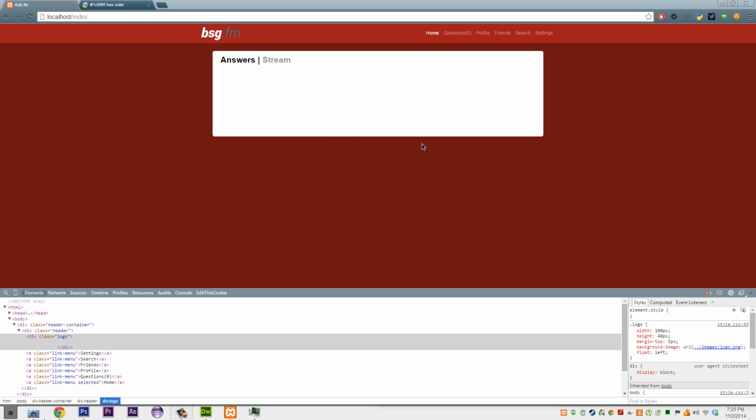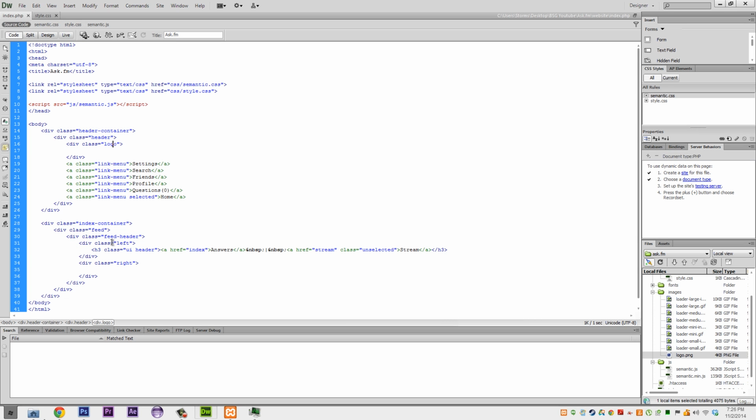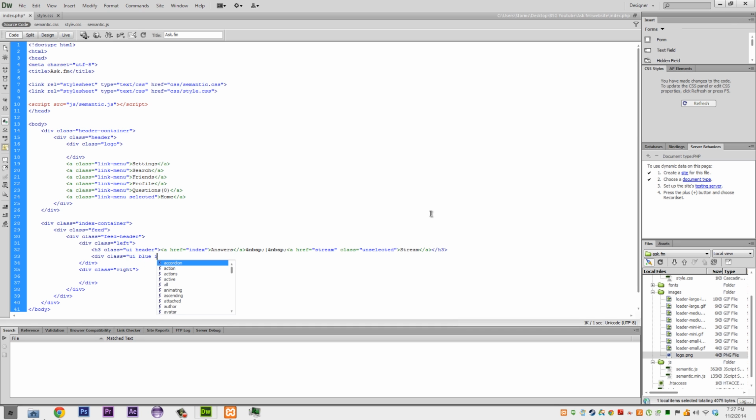Finally, we need to add just one more thing, and then we'll work on a bit more in the users in the next episode. Alright, so we're going to go into our feed header. Under our h3, we're just going to add a div class equals UI blue inverted segment, and in here we're just going to write p, and for now we're just going to put in some placeholder content.